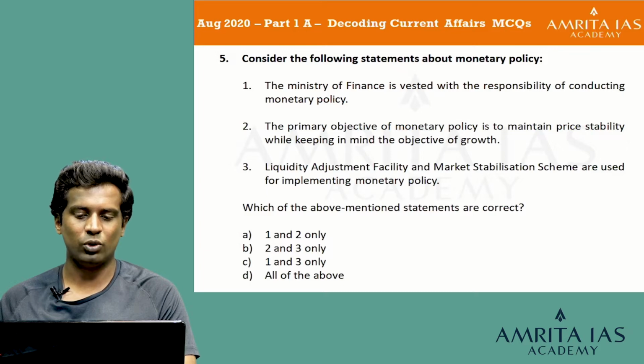The primary objective of monetary policy is to maintain price stability while keeping in mind the objective of growth. That is true. The third statement, liquidity adjustment facility and market stabilization scheme are used for implementing monetary policy. That is also true. So I'd go with the answer option B 2 and 3 only. Let's look at the explanation.